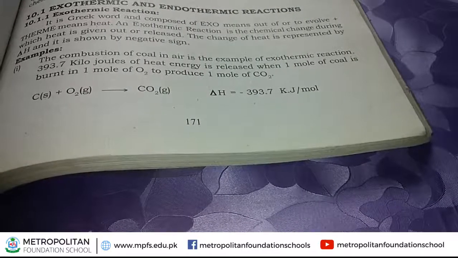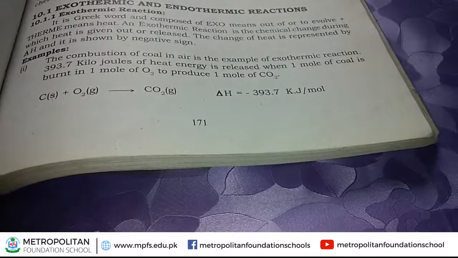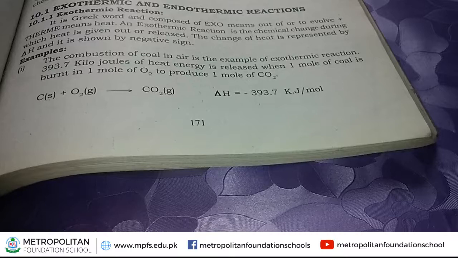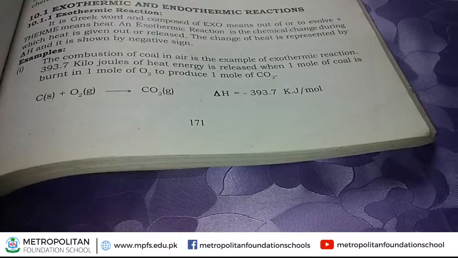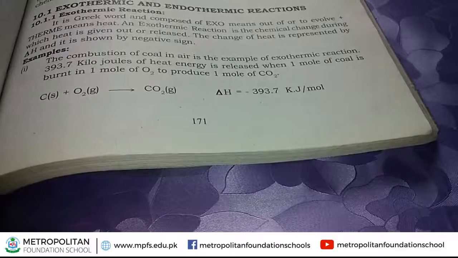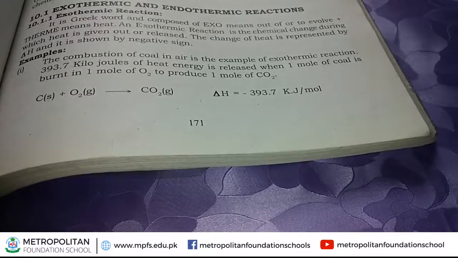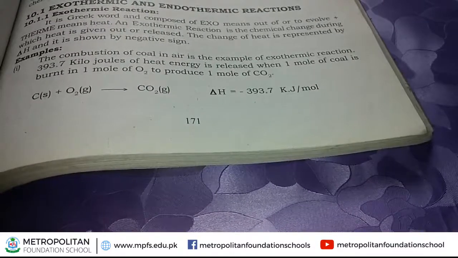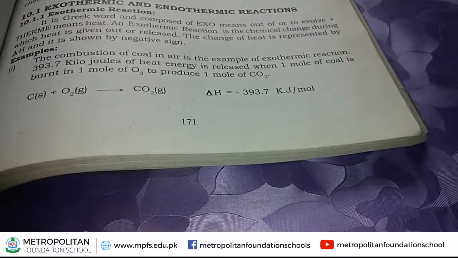The first example of exothermic reaction is combustion of coal in air. First of all, we define what we mean by combustion. Combustion means we burn coal in the presence of air. This reaction is called combustion reaction, and this reaction is an example of exothermic reaction. When we burn coal, the formula of coal, carbon, is C. It is burned in the presence of oxygen. In the equation, oxygen is represented by O2.